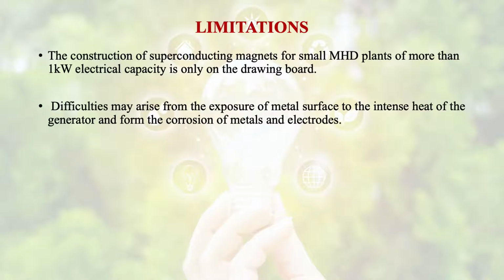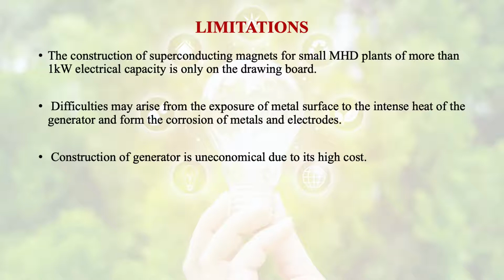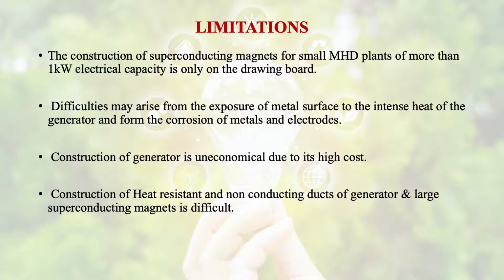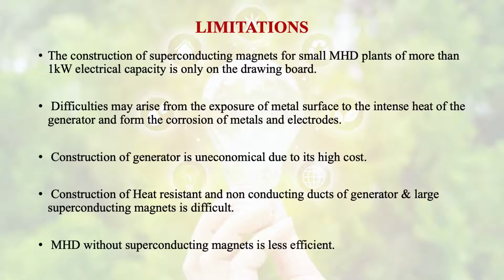Difficulties may arise from the exposure of metal surface to the intense heat of the generator and from the corrosion of metals and electrodes. Construction of the generator is uneconomical due to its high cost, and the construction of heat resistant and non-conducting ducts for the generator and large superconducting magnets is difficult. MHD without superconducting magnets is less efficient.